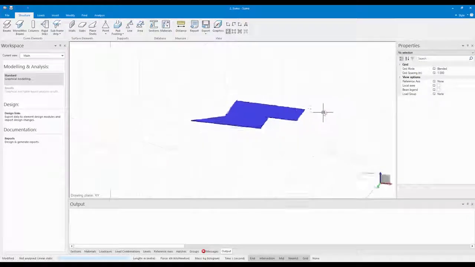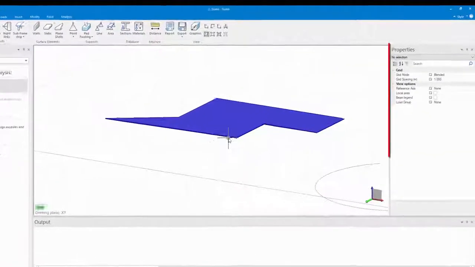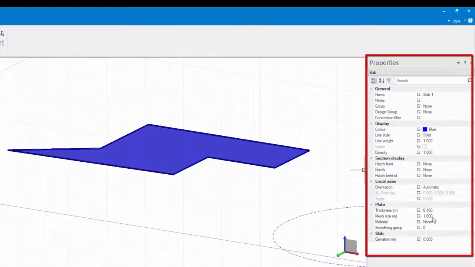Select the slab by clicking on its edge. In the Properties panel, you can make changes to the slab attributes, like the thickness.